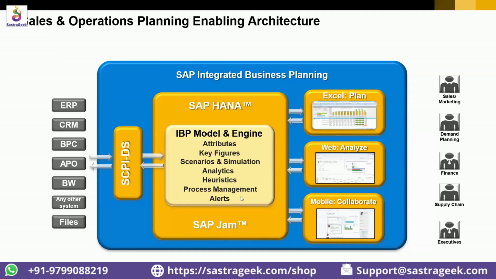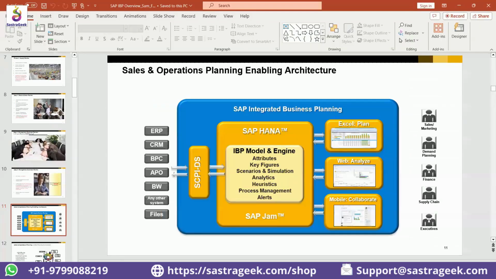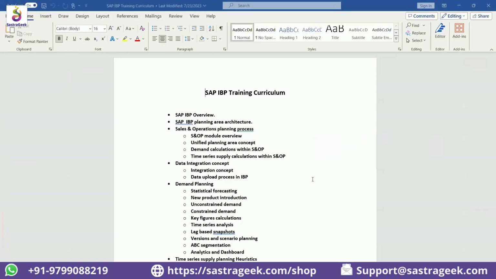Right. Now I'll quickly jump to the modules that we are going to focus on. Right. So we'll have again a detailed overview session. We'll talk about individual modules, what are the contents of those modules, and then we'll start focusing on the configurations, which we call the IBP planning area architecture. Okay. Once you're comfortable with this architecture, 70% of your core strength is strengthened here, right?